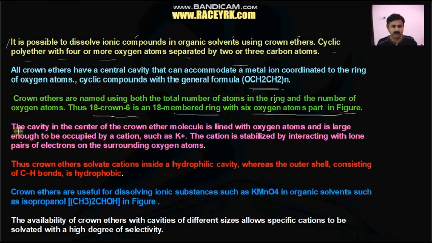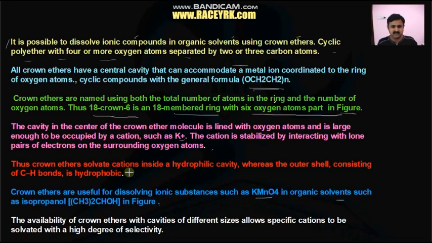Another point: the cavity at the center of the crown molecule is lined with oxygen atoms and is large enough to be occupied by a cation such as K+. So the potassium ion can occupy it and interact with the crown. Crown ethers are useful for dissolving ionic substances such as potassium permanganate in organic solvents, in isopropanol for example, as shown in the diagram.